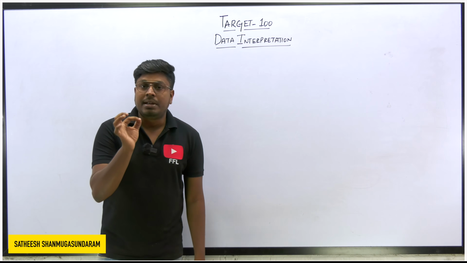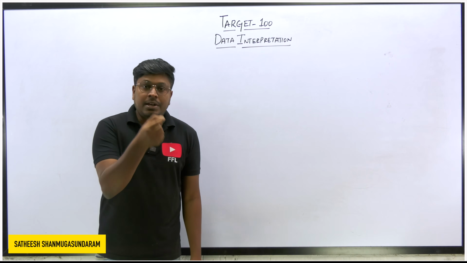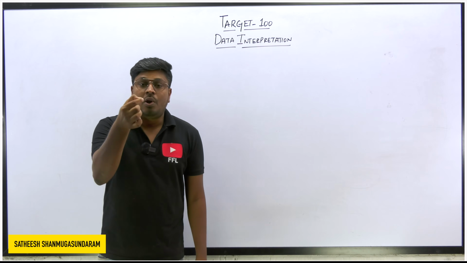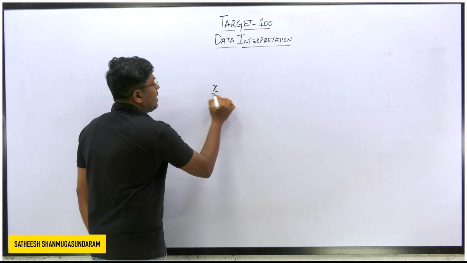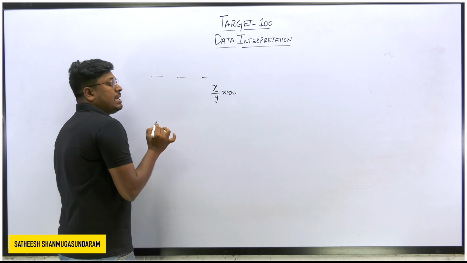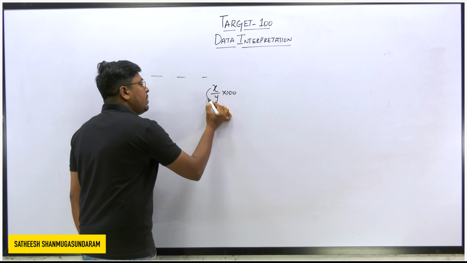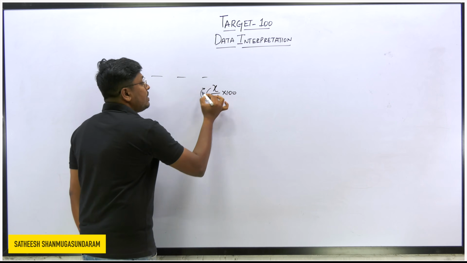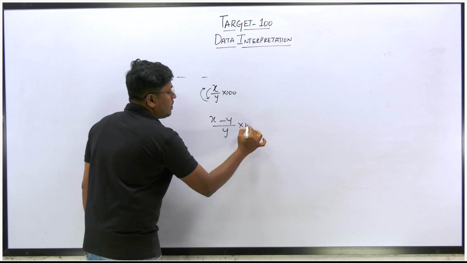And the most important part in data interpretation is the comparison. The value that you are going to compare should always come in the denominator. Never forget it, right? The formula X by Y into 100. For example, I am saying X is what percentage of Y. Some sentence will be there. Some students will wrongly write the X value in the denominator and the Y value in the numerator. So there is a formula, X minus Y divided by Y into 100.